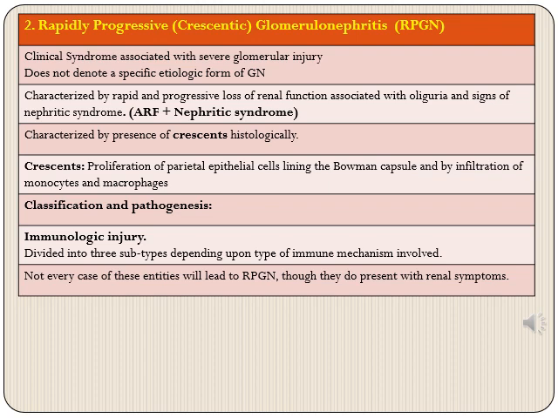Only a subset of patients with these various conditions will go on to develop RPGN. As this is seen in multiple groups of conditions, many of them will run their normal course, but only a small subset of patients with these conditions will go on to develop RPGN and have features of acute renal failure and nephritic syndrome and histologically presence of crescents.